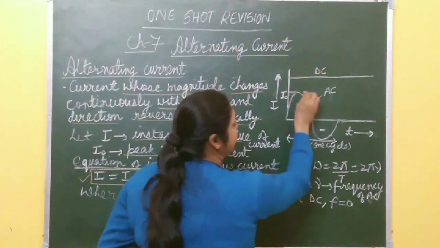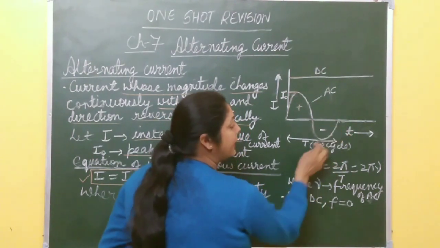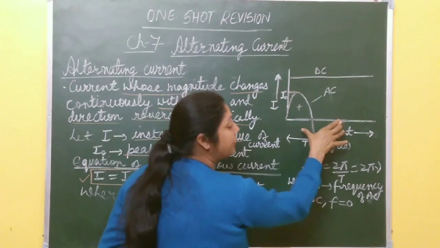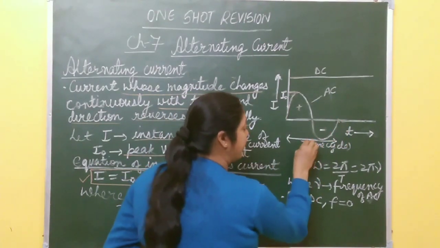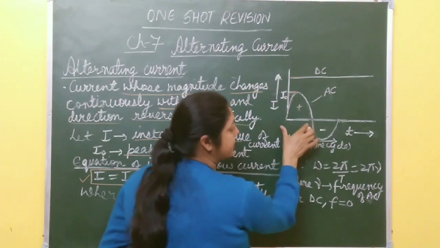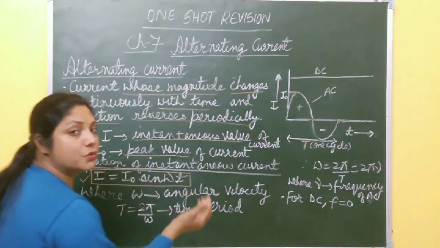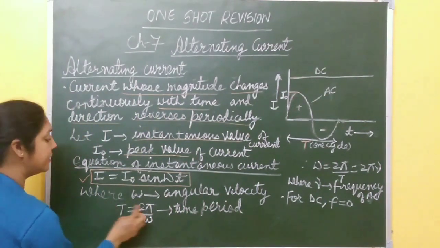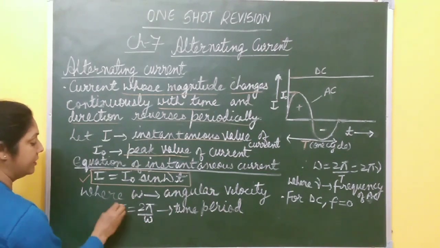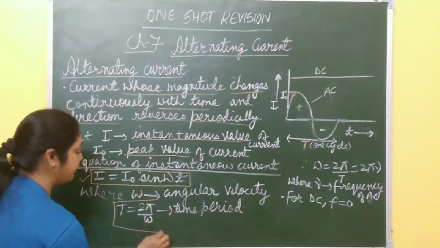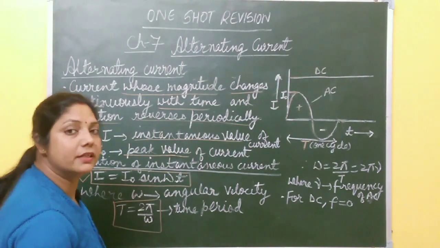This positive and negative cycle makes one complete cycle, and time taken by an alternating current to complete one cycle is called time period, represented by capital T, and it covers in time T an angle of 2 pi. Total angle is 2 pi, right? So time period is equal to 2 pi by omega, where omega is angular velocity. This is the formula for time period, the time taken by an AC to complete one cycle.